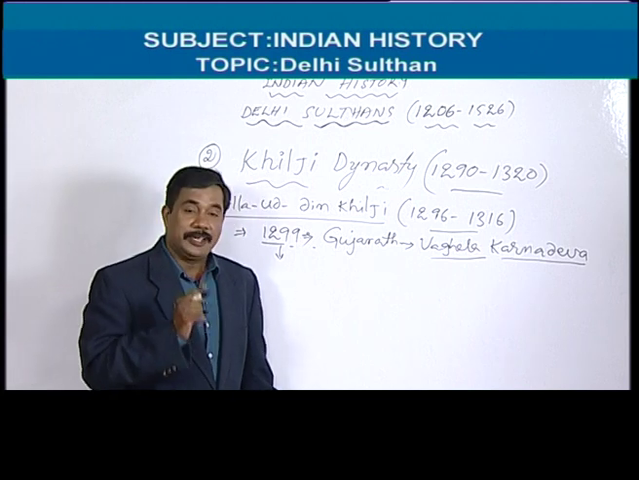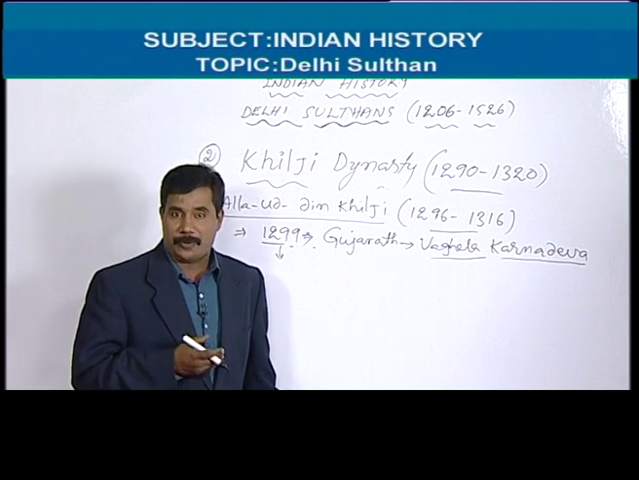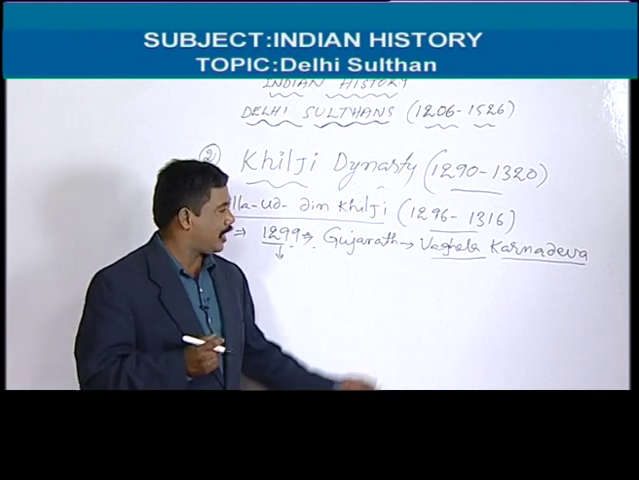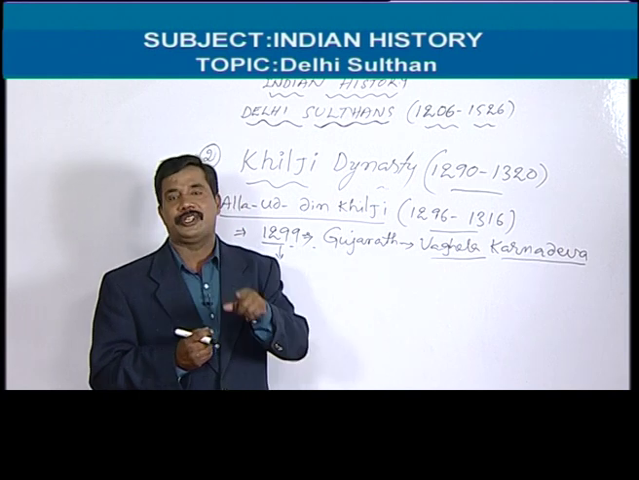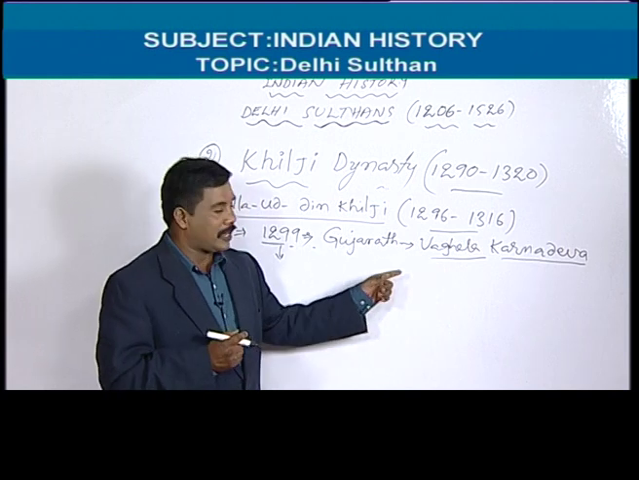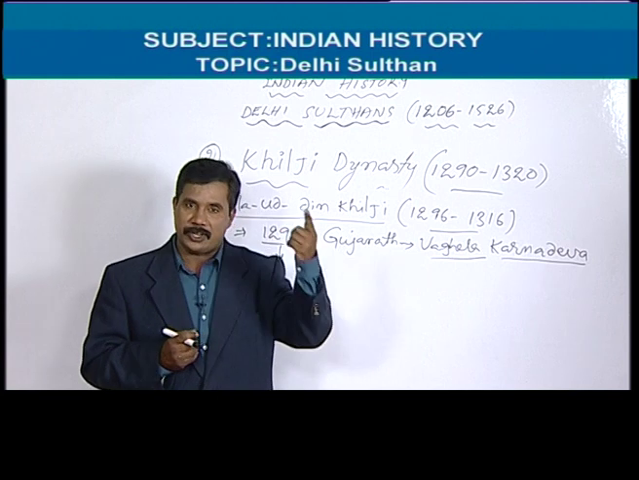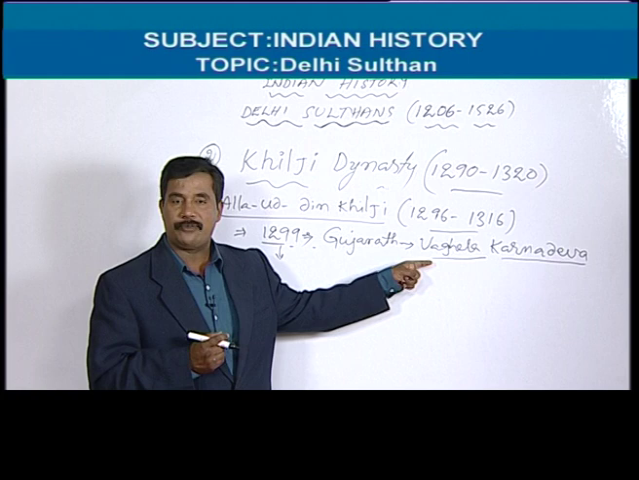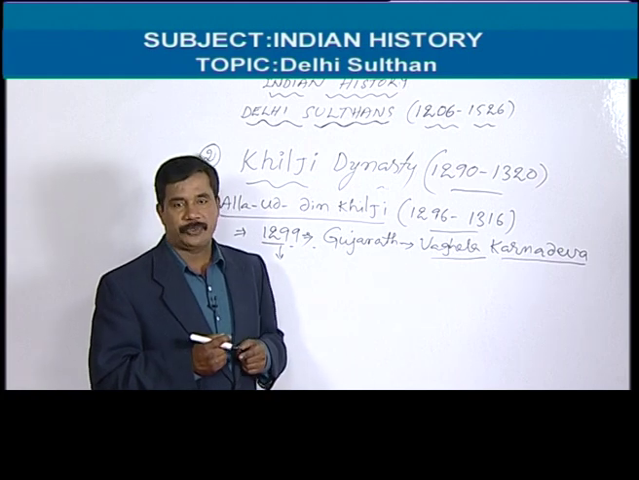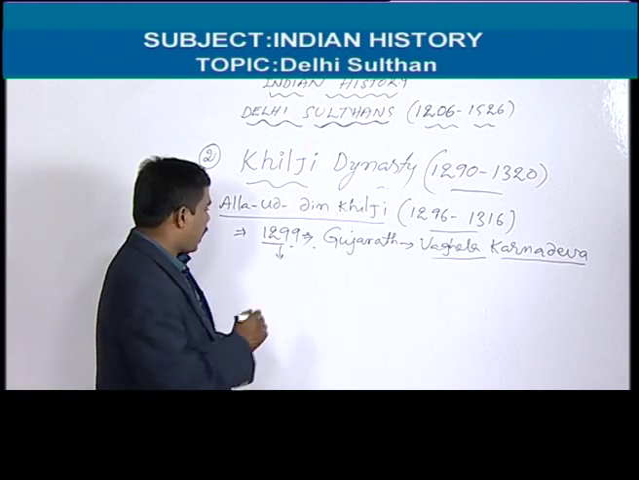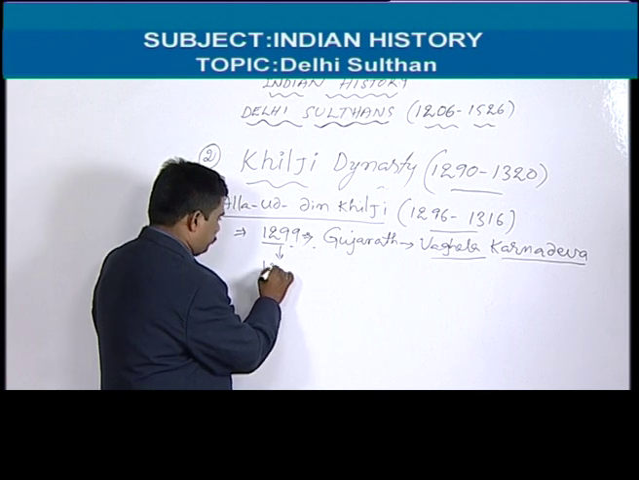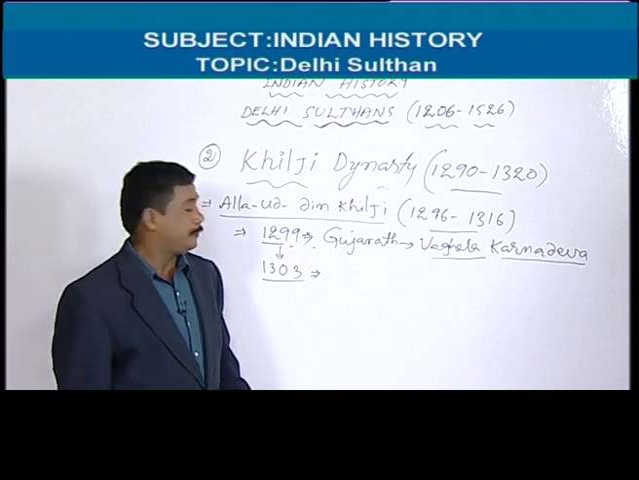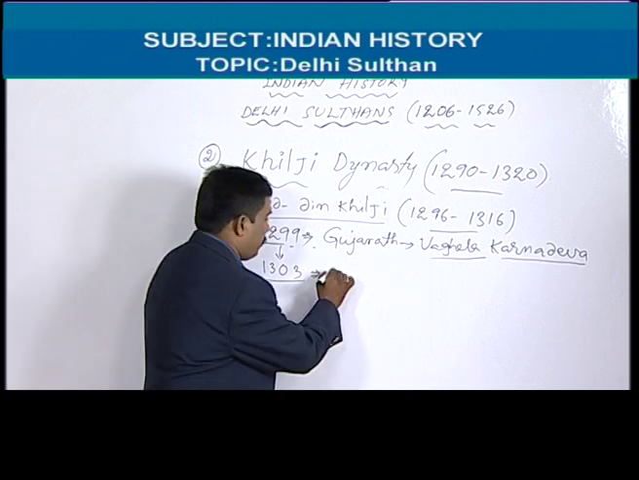But what happened here? His wife Kamala Devi, also called Kamala Bai, was married by Alauddin Khilji. That's why Karna escaped along with his daughter, and Alauddin Khilji married Karna's wife Kamala Devi or Kamala Bai. So this is the first attack. And in 1303, one more important attack of Alauddin Khilji was the attack on Mewar.